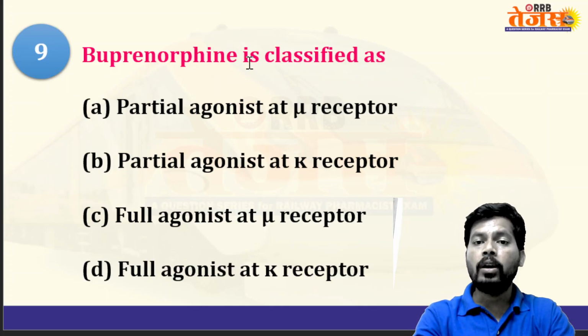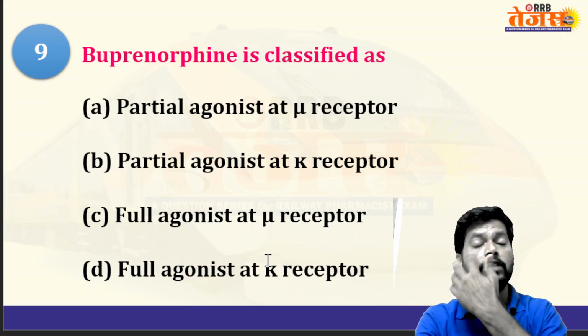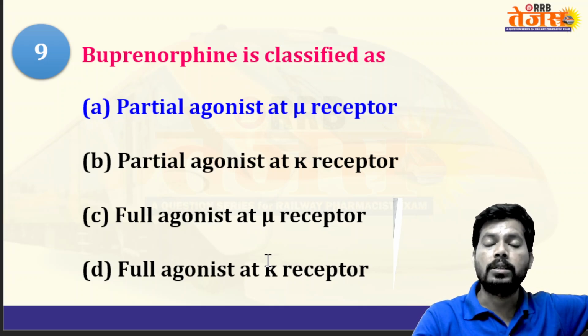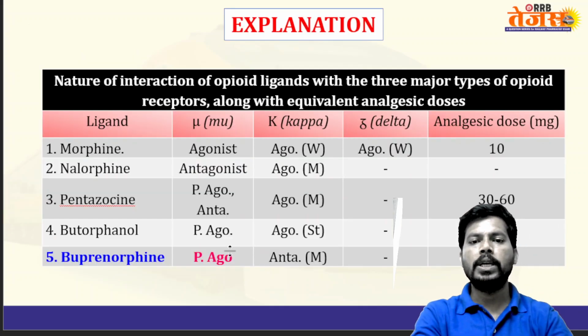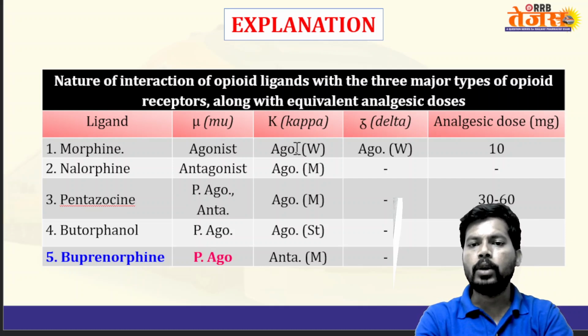Next, buprenorphine is classified as partial agonist at mu receptor, partial agonist at K receptor, full agonist at mu receptor, full agonist at the K receptors. In the previous slides, we already went through the classification of opioids, the complex action, mixed actions of opioids. Buprenorphine is regarded as partial agonist at mu receptor, antagonist at K opioid receptors. Morphine is an agonist at mu receptor and weak agonist at kappa receptors and also weak agonist at the delta receptor. The analgesic dose is 10 mg.